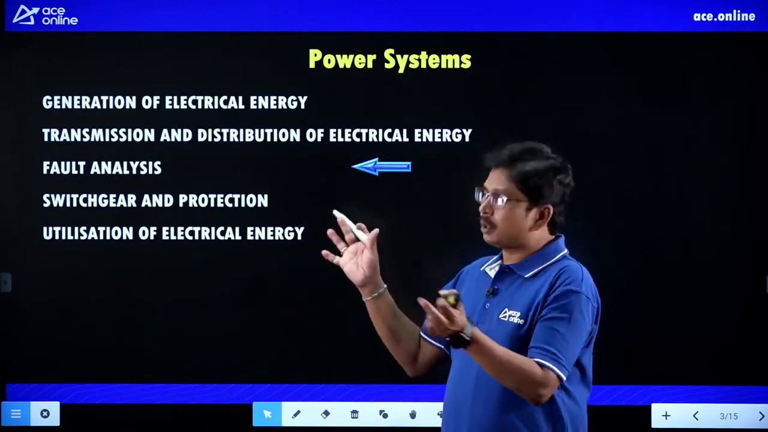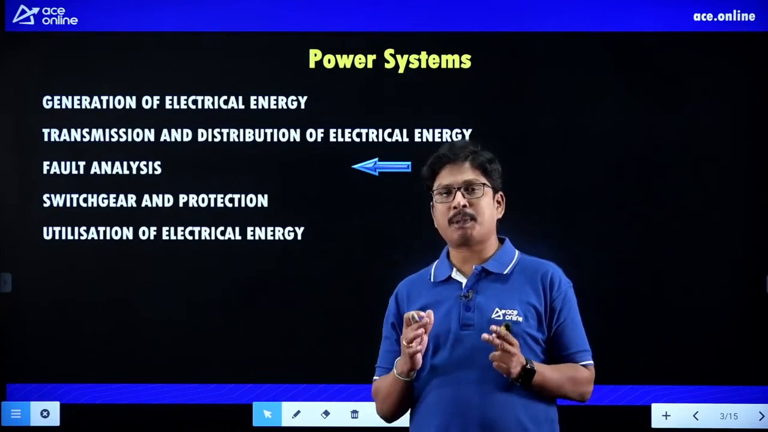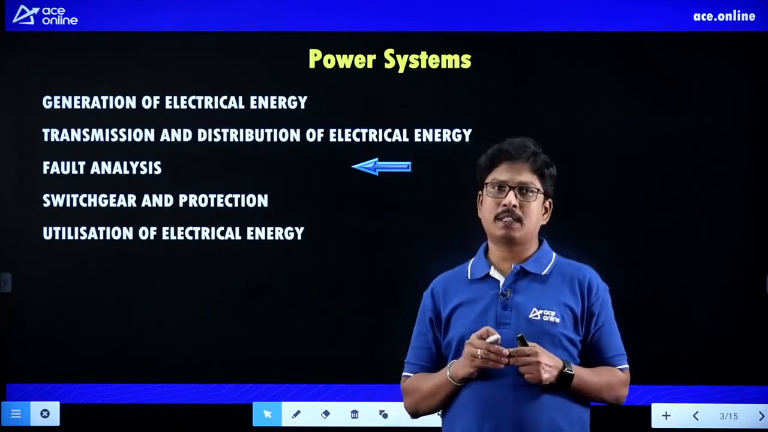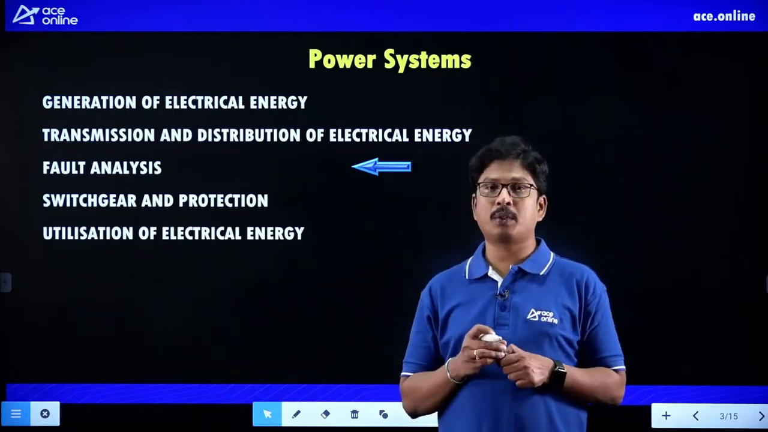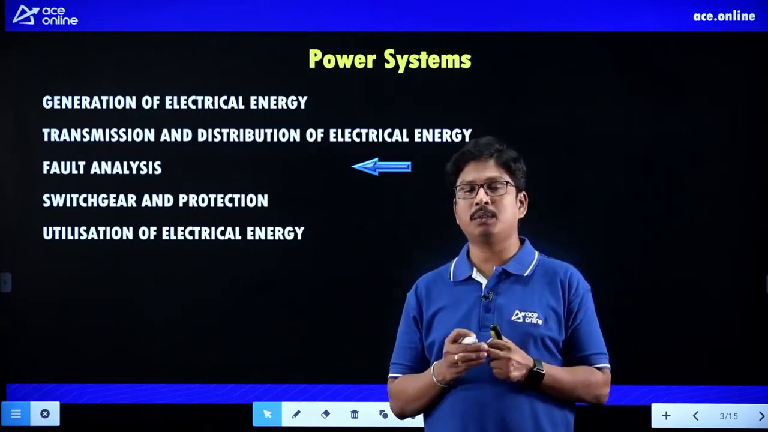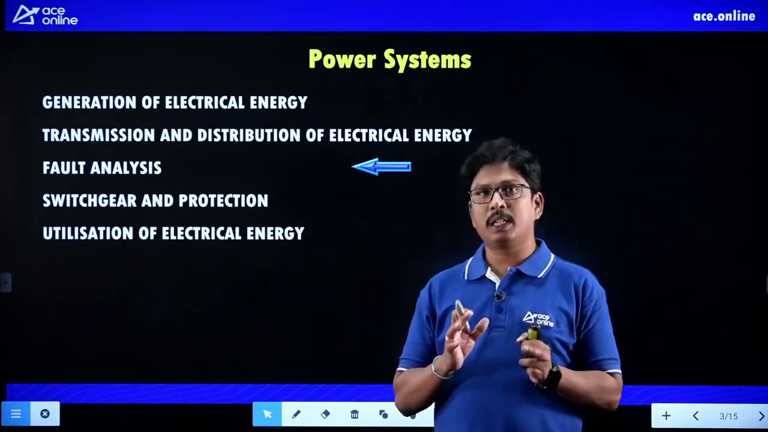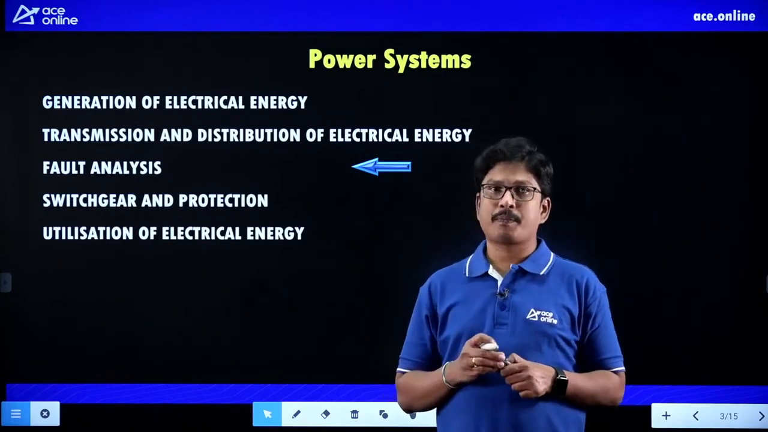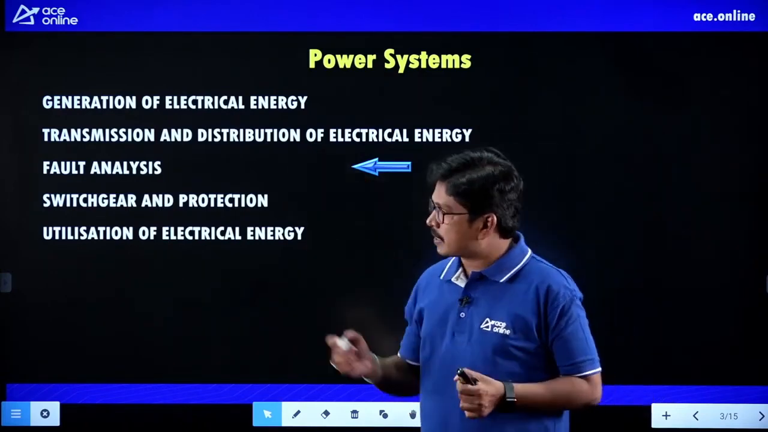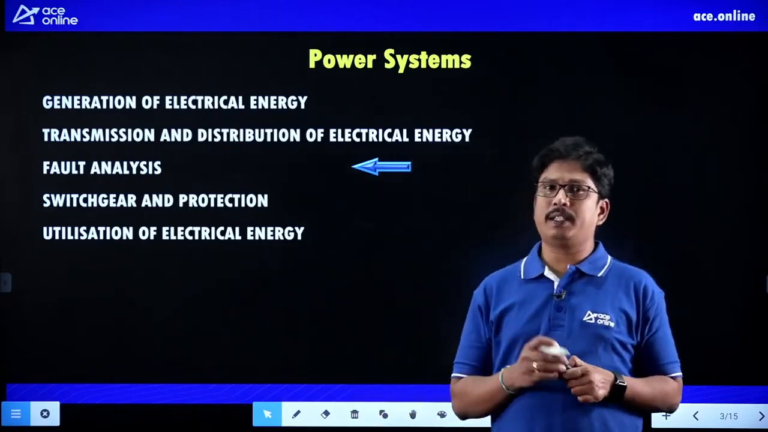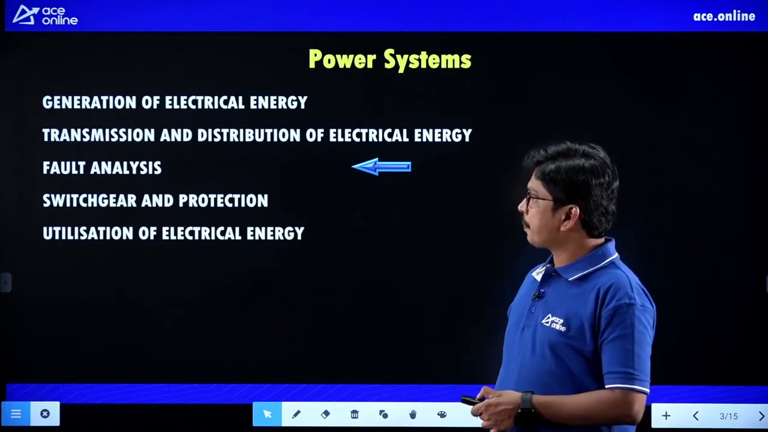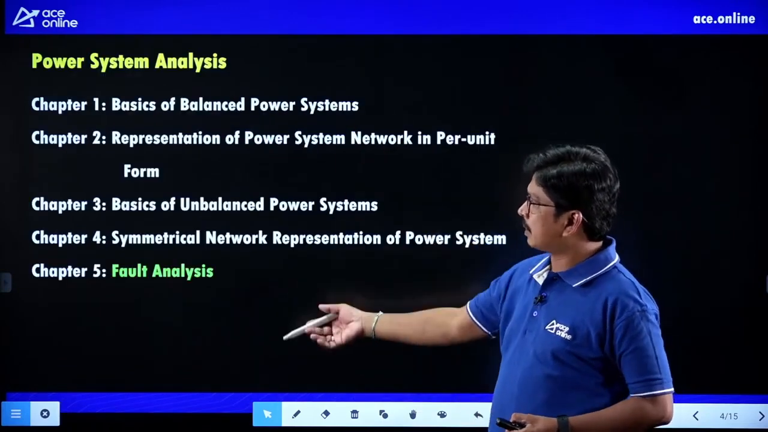So we have a huge syllabus for power system, so we can expect more questions from power systems. At least we can expect a minimum of 20 to 25 questions only from power systems, right? So in that, first of all, if you see the fault analysis part, today we are going to discuss fault analysis and its syllabus, right?